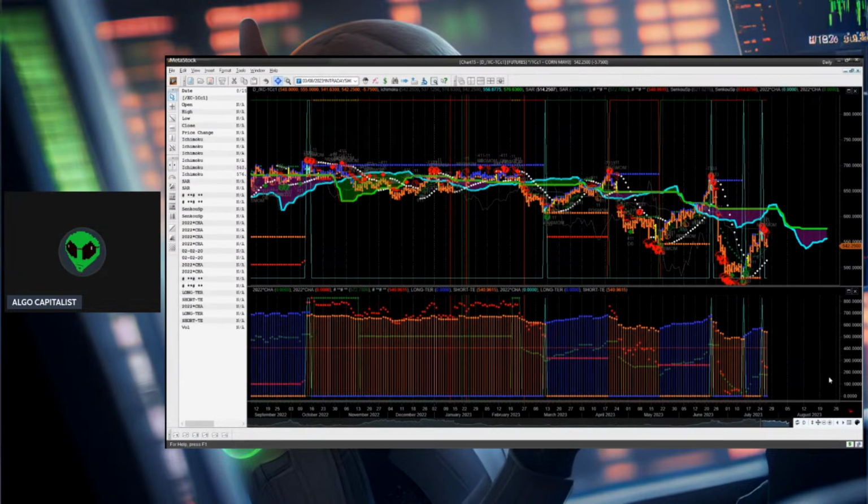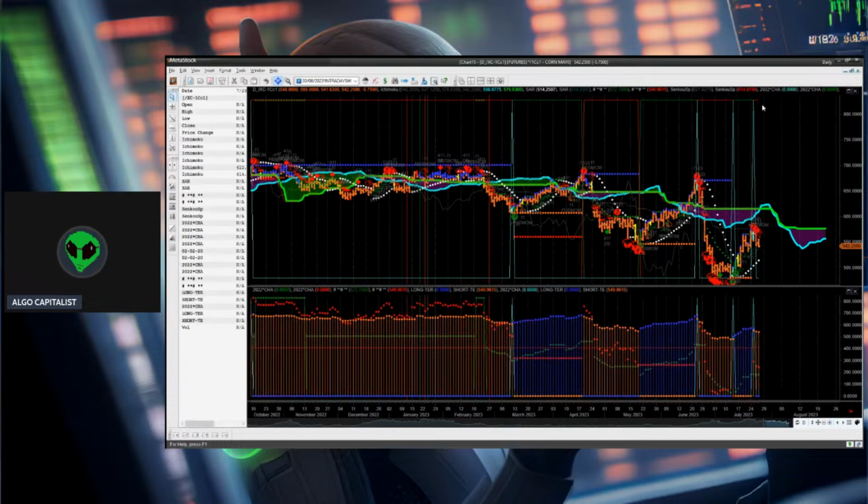Next up is corn. Corn also has a bearish trend momentum reading, and it's already below the Kumo cloud. We had the back-to-back crash alerts, and I believe this market's going to come back down here and test the sub $5 a bushel range as well.